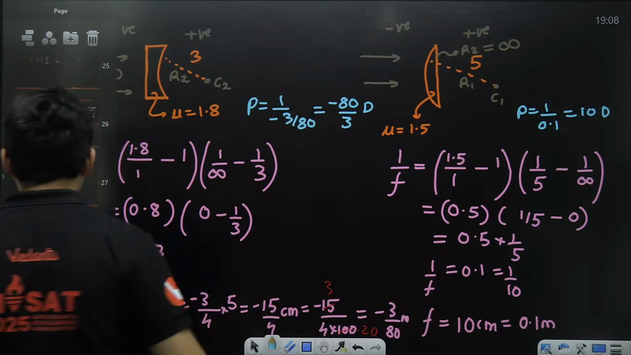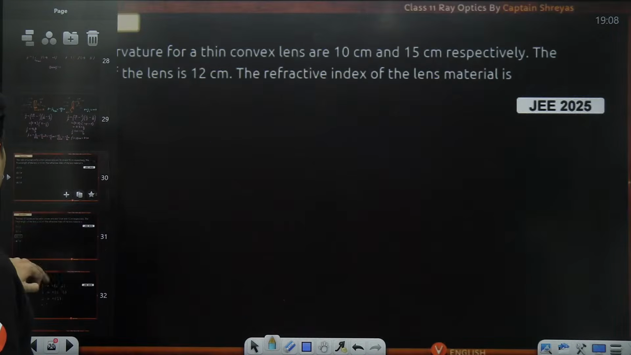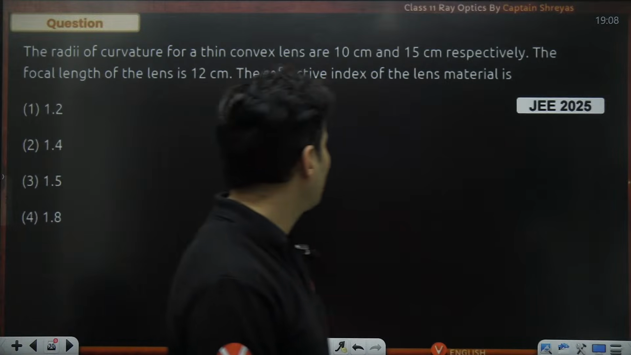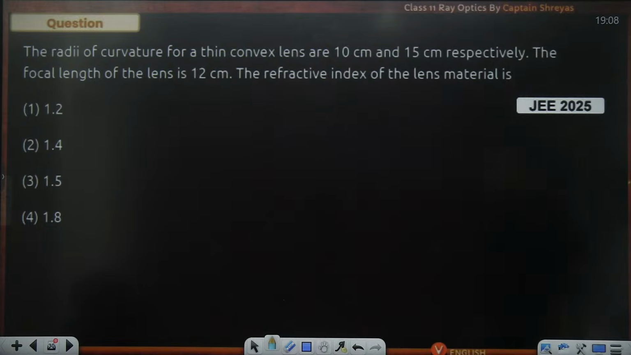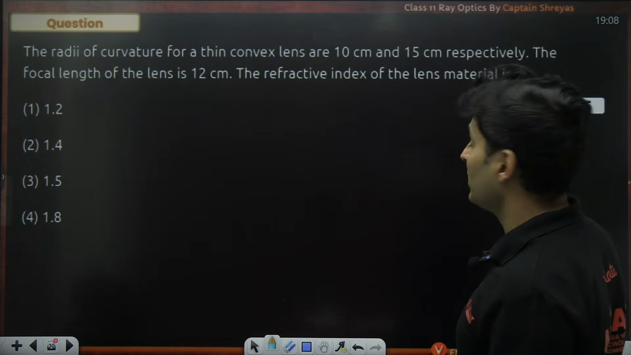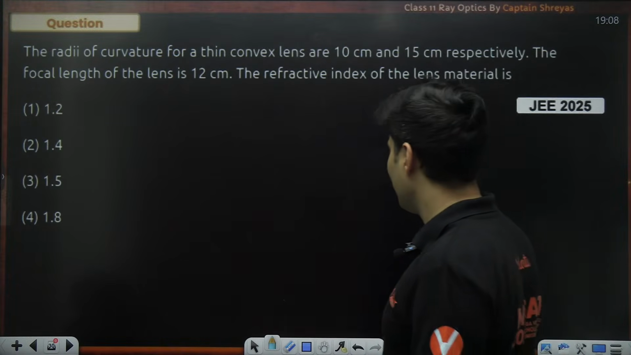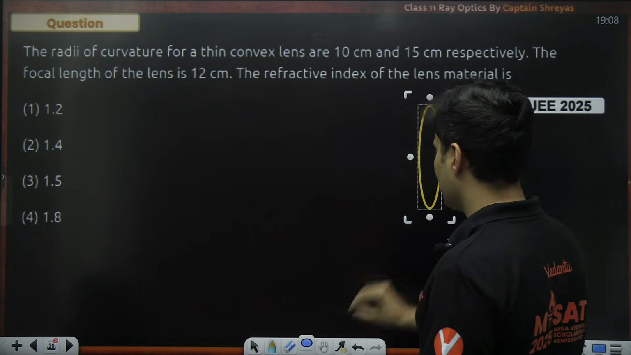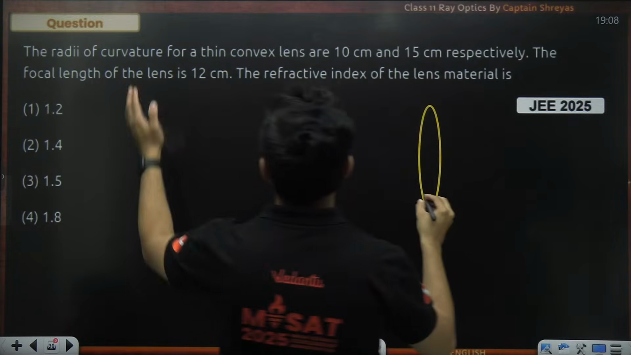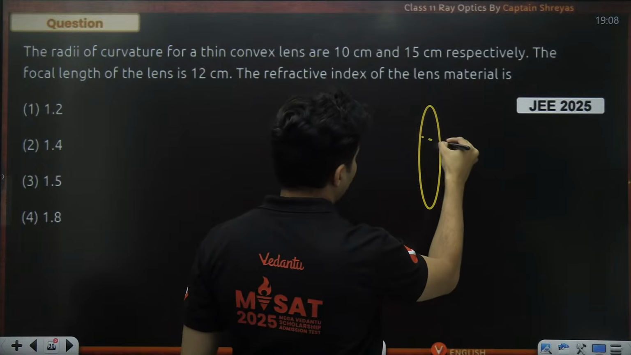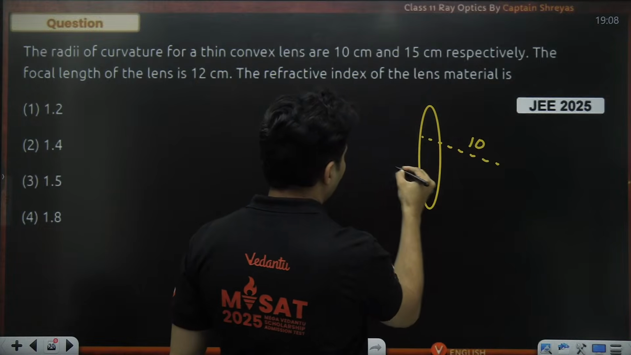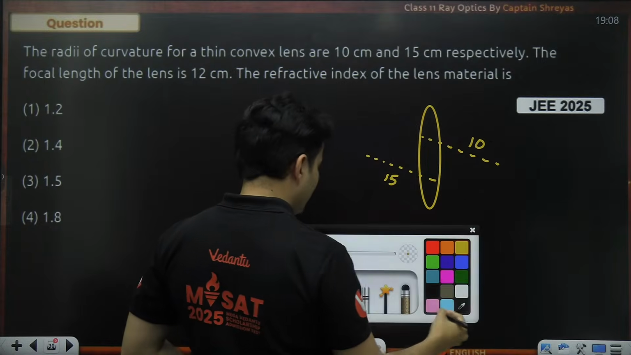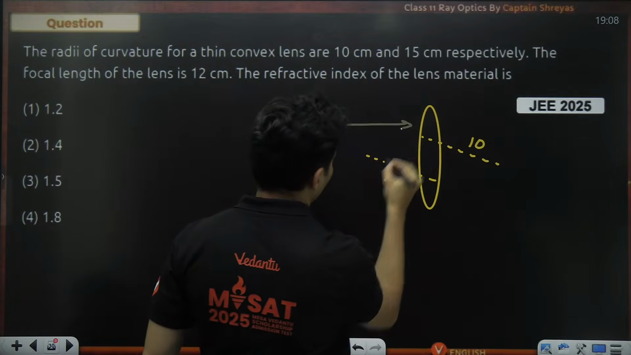Okay. So now that we understand it, let's solve some more questions. JEE 2025, what are the questions asked? The radius of curvature of thin convex lens are 10 and 15. The focal length is this much. Oh, opposite question. What is refractive index? They have asked exactly the opposite. So let's draw the lens. Okay, thin lens are 10 and 15. So let's say this is 10 and let's say this is 15. Let's say the light comes from here.